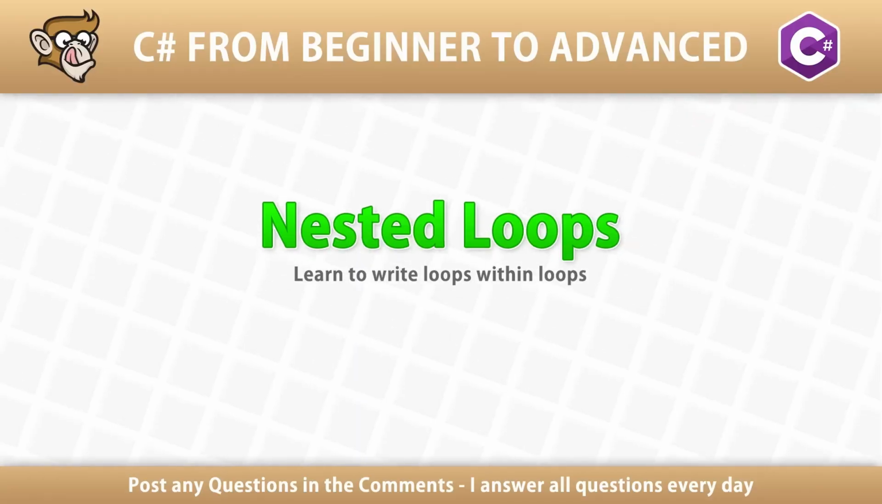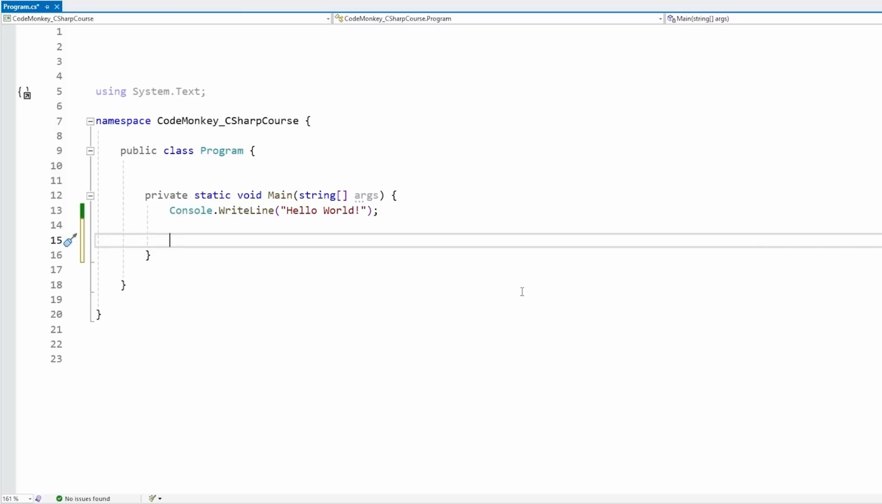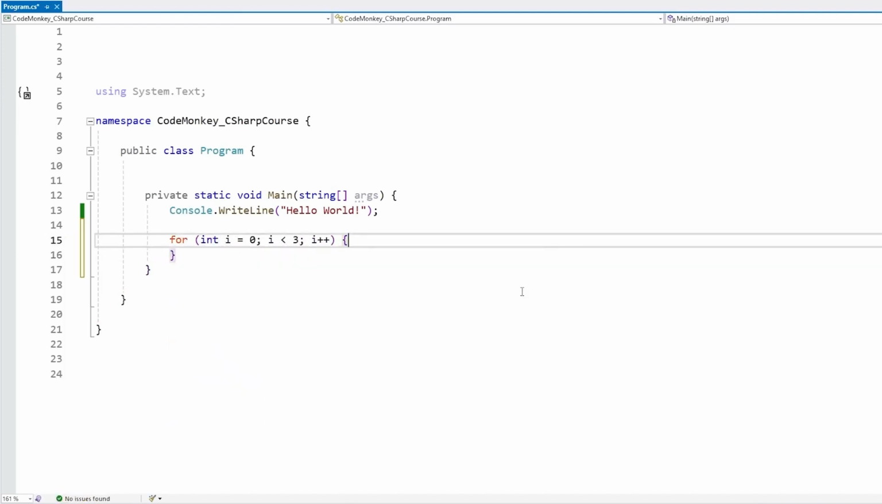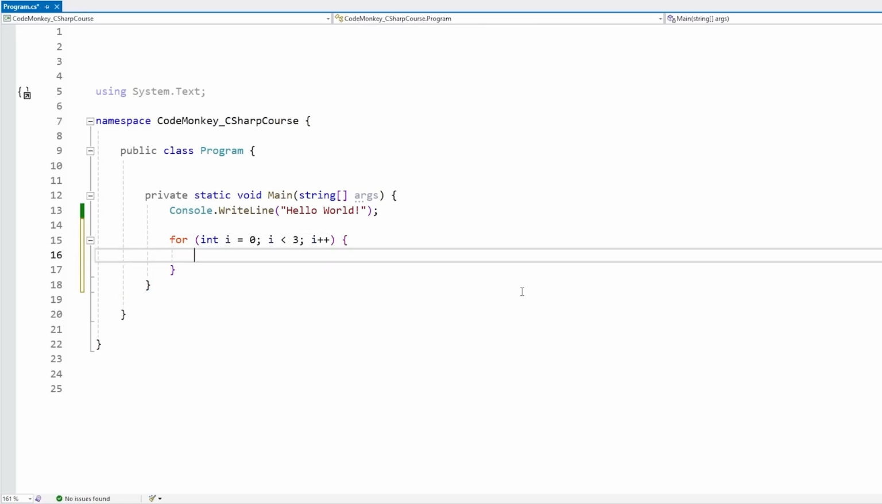In this lecture, we're going to learn about nested loops. Okay, so let's see what they are. They are really simply just a loop within another loop. So for example, let's do a for loop: for int i equals 0, let's say i less than 3, i++, so a regular for loop. And then inside it, we can write another for loop. Let's say int j equals 0, j less than 2, j++.